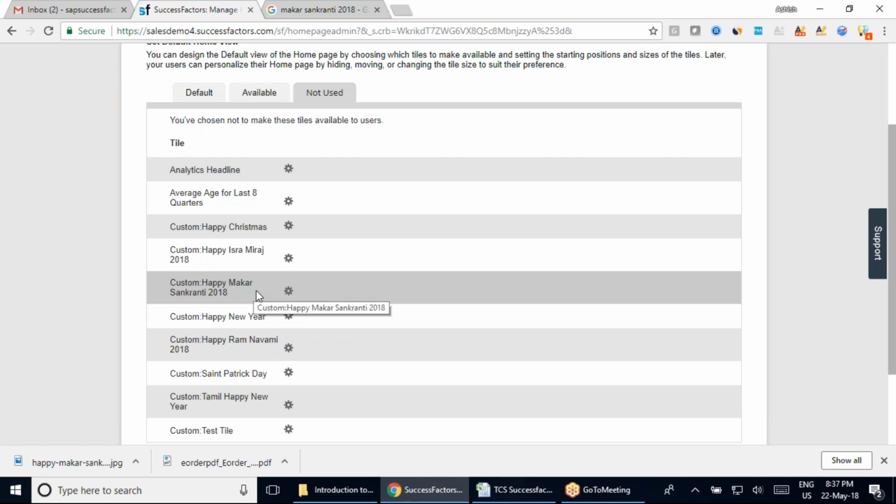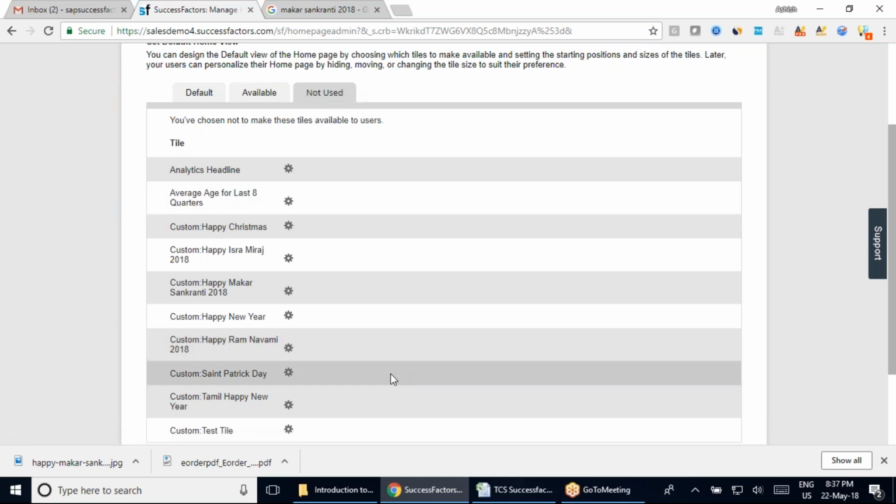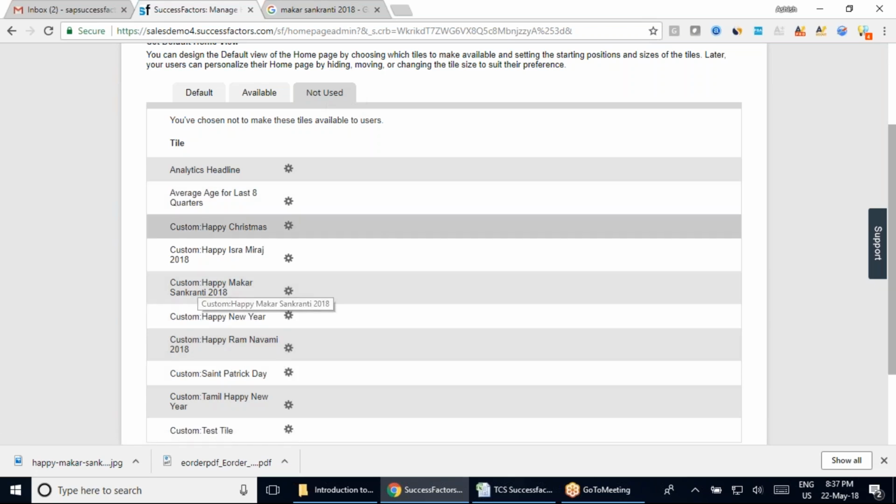But this is what I actually do: generally I don't delete it, I move it into Not in use, and whenever it is needed, I move it back. So now, let's assume 2019 has come, and again your MD has come to you and said you have to create this tile. Here you can see there is no edit option, nothing coming up here. So how am I going to do that?